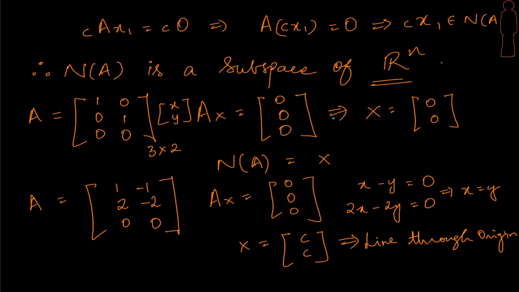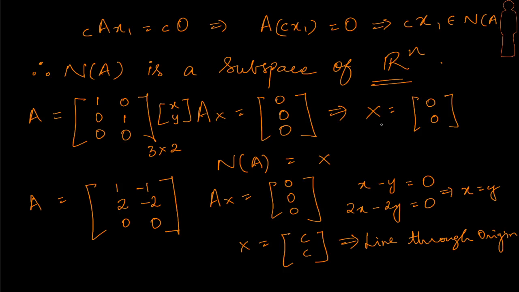So what does this tell us? It says that the only solution for this Ax equal to 0 is a unique solution, and it's only the 0 0 solution, right? Not every time are we going to find this. In this case we found that the solution for Ax equal to 0 is 0 0, but we may find non-zero solutions as well.